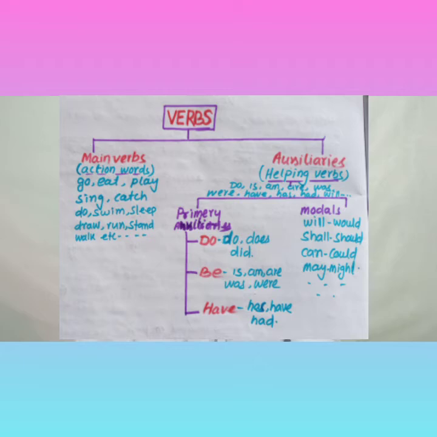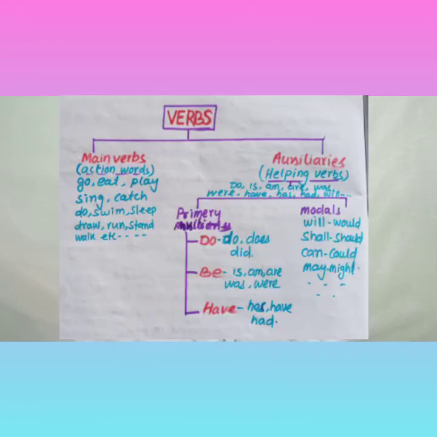Main verbs, I mean action words, like go, eat, play, sing, catch, do, swim, sleep, draw, run, stand, walk, etc. Then come to the auxiliaries. They are known as helping verbs, like do, is, are, was, were, have, has, had, will, shall. These are the auxiliaries. Again, the auxiliary is divided into two. One is primary auxiliaries, another is modals.